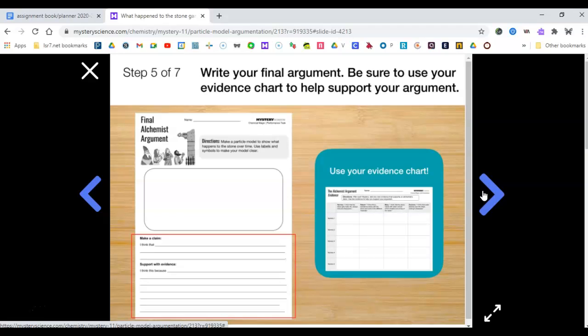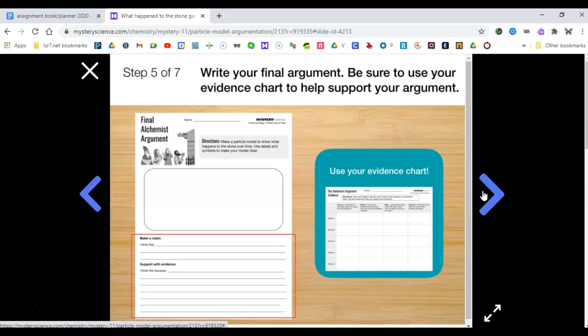After you choose who you agree with, then I want you to use evidence. It's not okay to write because we learned it in science or because mystery science told me. I'd like for you to use specifics. Is it what you've learned about chemical reactions? Is it what you've learned about when baking soda and vinegar mix to create a gas?